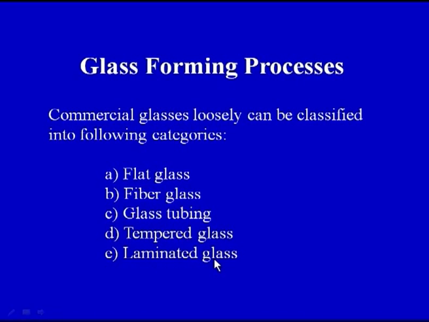Now depending upon the requirement, we will have different types of glasses, and the processing techniques for all these type of glass would be different.